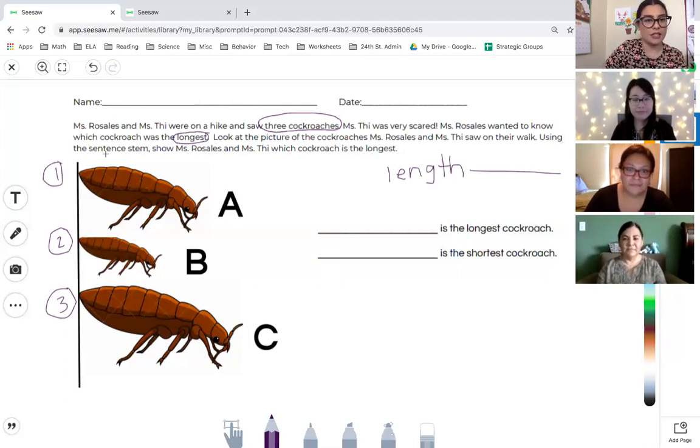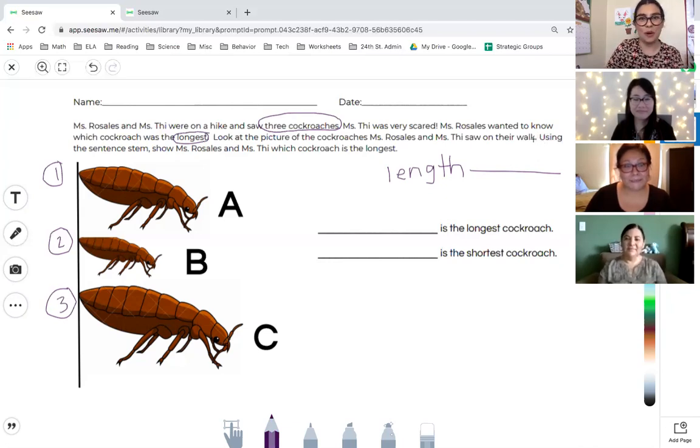All right, so Miss Rosales and Miss T were on a hike and saw 3 cockroaches. 1, 2, 3. Miss T was very scared. So was Miss Rosales. Miss Rosales wanted to know, though, she also knows that she can use math in the real world. She wanted to know which cockroach was the longest cockroach. Look at the picture of the cockroaches Miss Rosales and Miss T saw on their walk. Using the sentence stem, show Miss Rosales and Miss T which cockroach is the longest.